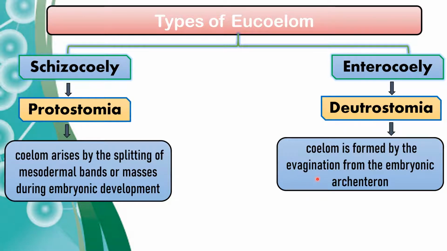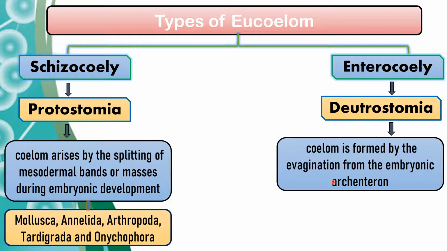Evagination is the outer folding. If from a cell something is coming out, that outfolding is known as evagination. So the evagination of the embryonic archenteron, which we can call an endoderm, because the digestive tract is formed from endoderm. So the archenteron is the young digestive tract. During the embryonic stage, the coelom will be formed from the evagination of the embryonic archenteron.